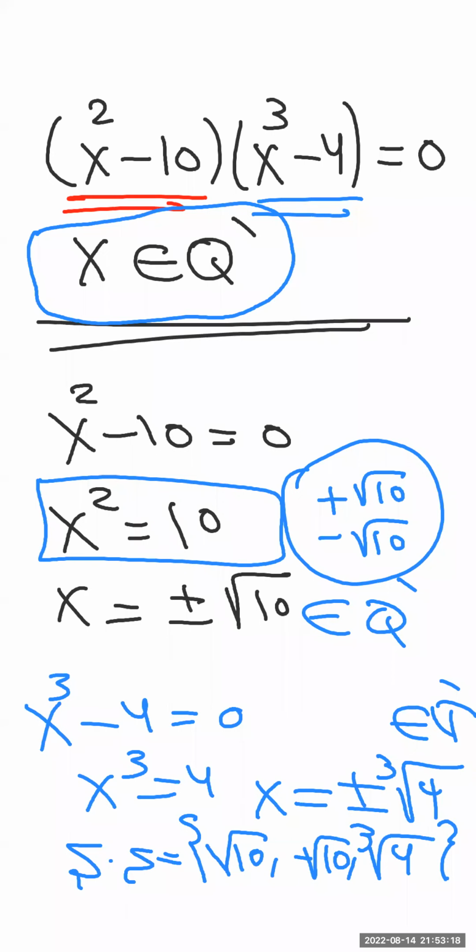Okay, now the next part. The next part is how to find the approximated value of an irrational number. Not the exact value, actually, but the approximated value.